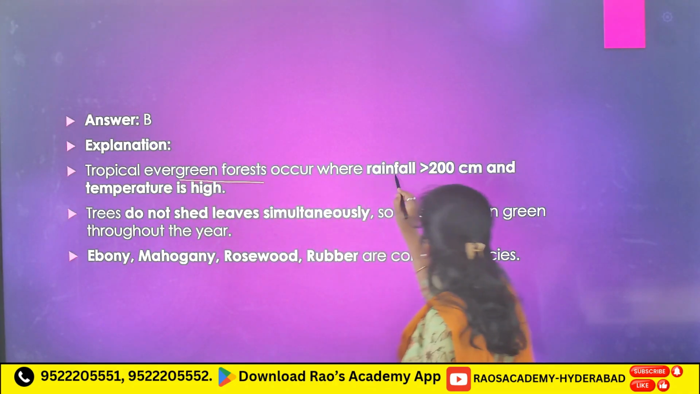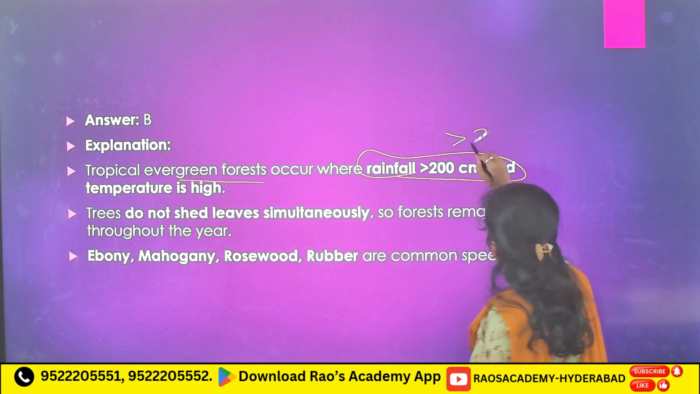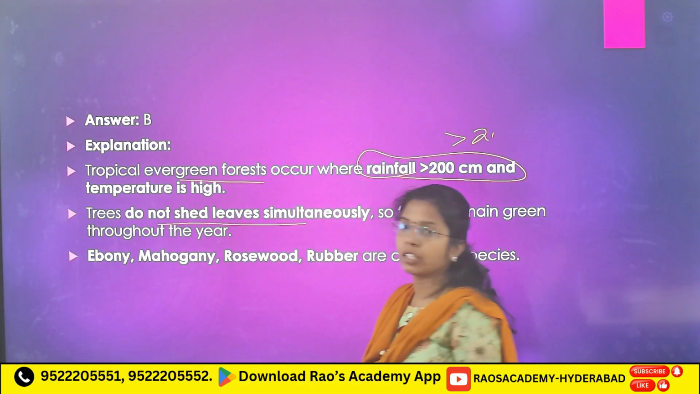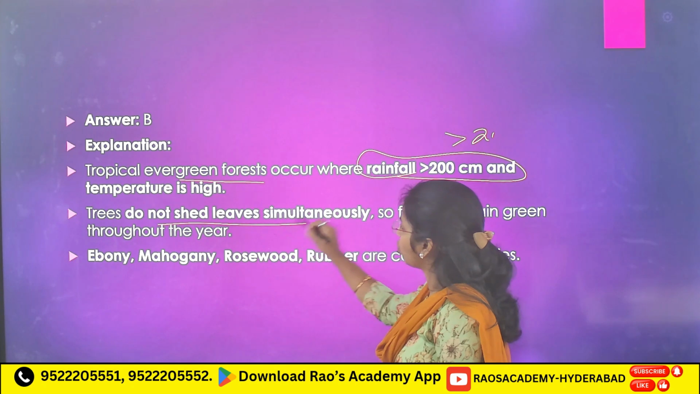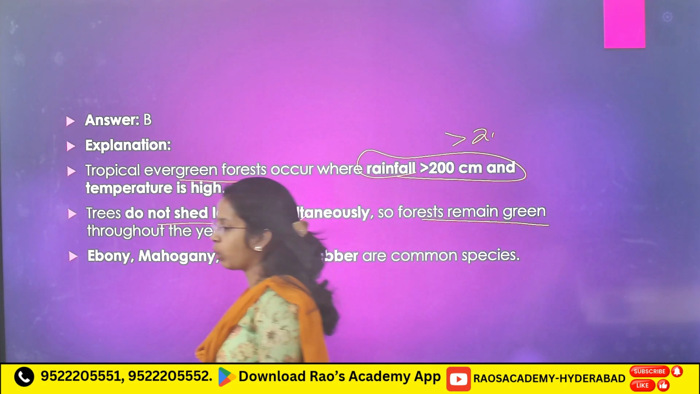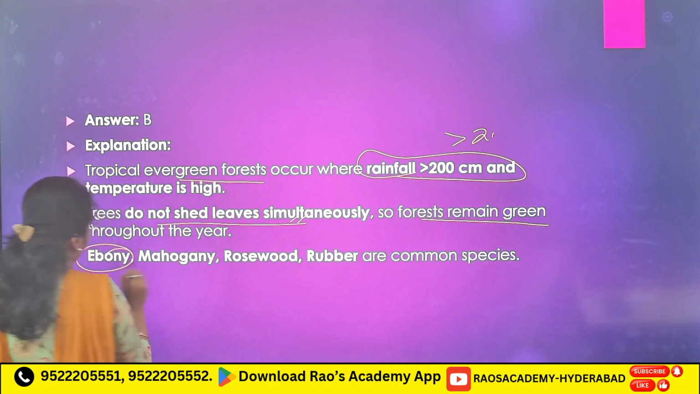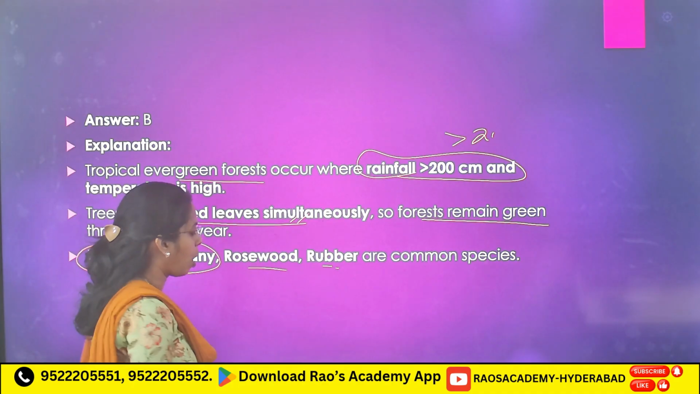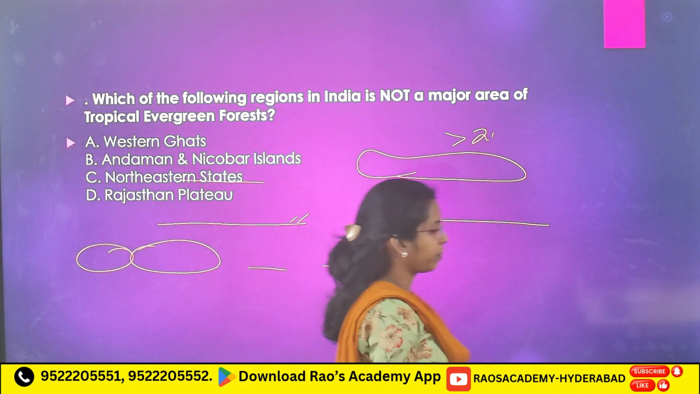Tropical evergreen forest occurs where rainfall is more than 200 centimeters and temperature is also high. Trees do not shed leaves simultaneously, so forests remain green throughout the year. Examples, very important: ebony, mahogany, rosewood, rubber are the common species.